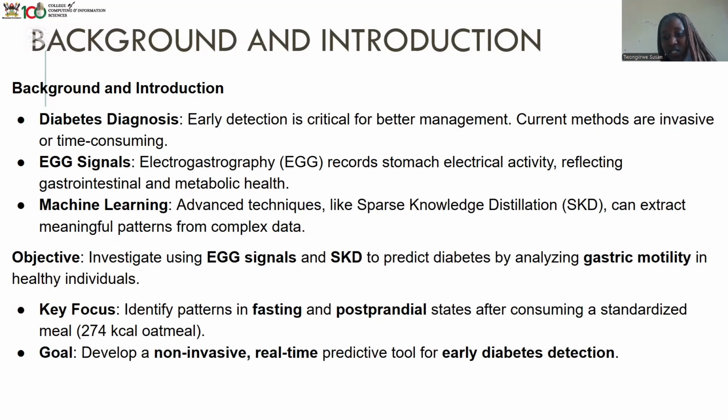And still, we are dealing with machine learning, and we're going to choose advanced techniques like sparse knowledge distillation, which I'm going to be referring to as SKD, and it can help extract meaningful patterns from complex data. And our main objective for this project is to investigate the EGG signals, using the EGG signals and sparse knowledge distillation to predict diabetes by analyzing gastric motility in healthy individuals.